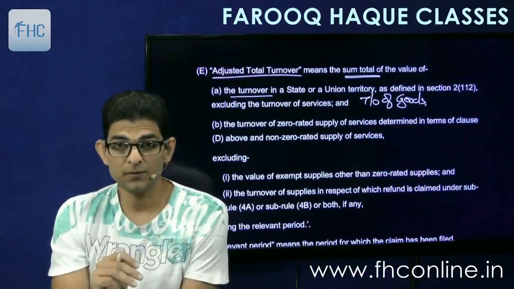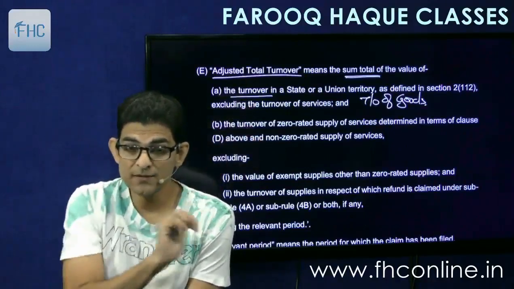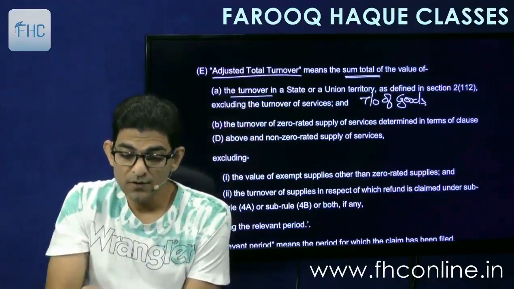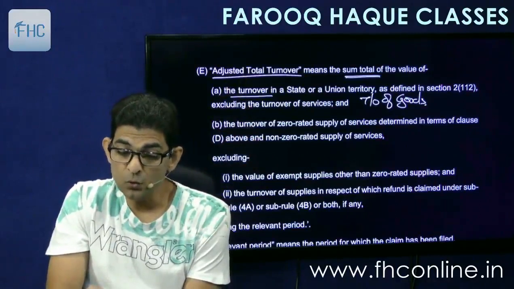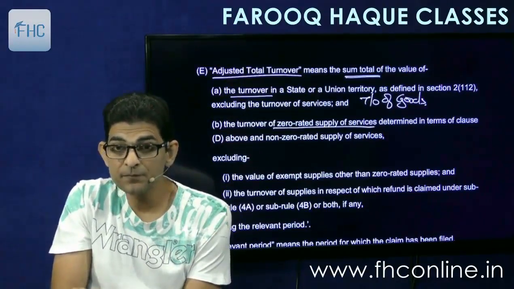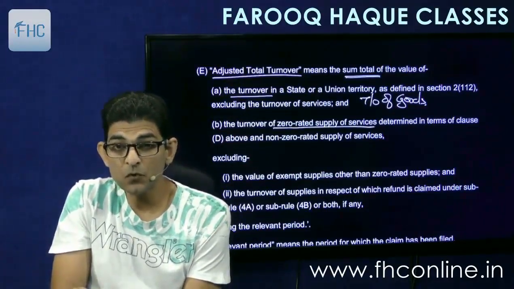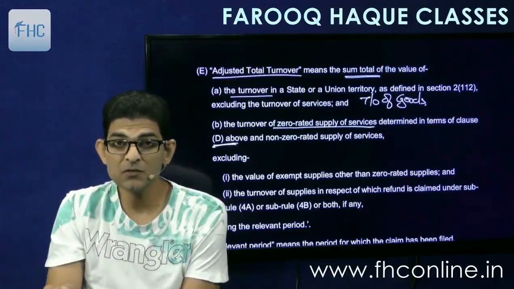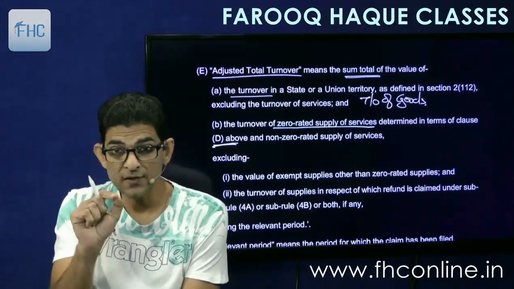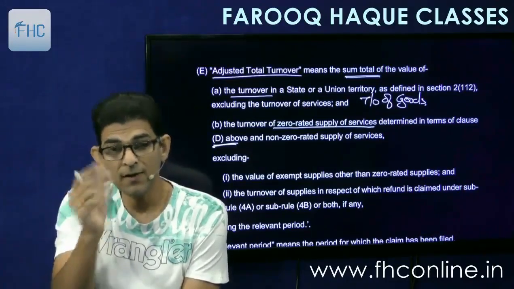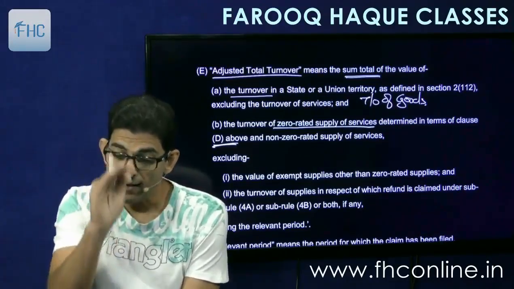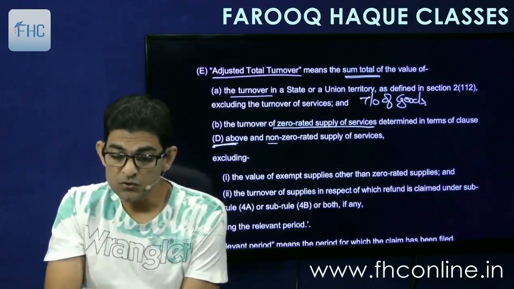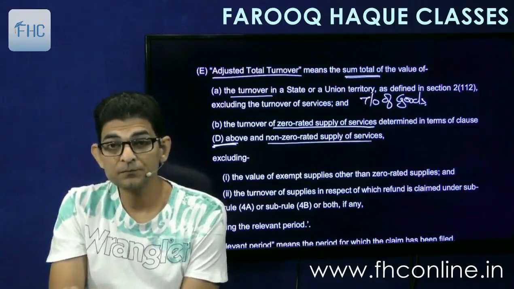then we'll add to it, because it is a total of A and B. So then we'll add to it the turnover of zero rated supply of services determined in terms of clause D above. So the manner of calculation that we just saw in clause D of zero rated supply, all the additions, deletions, and non-zero rated supply of services.